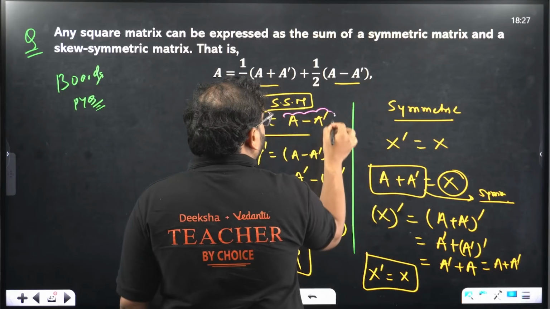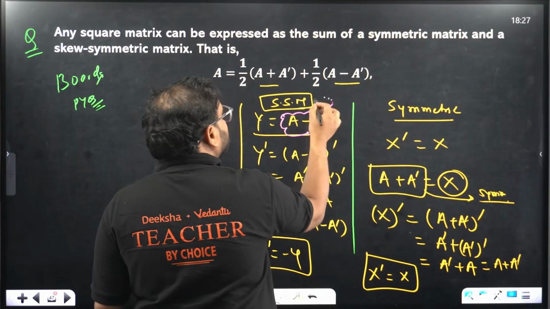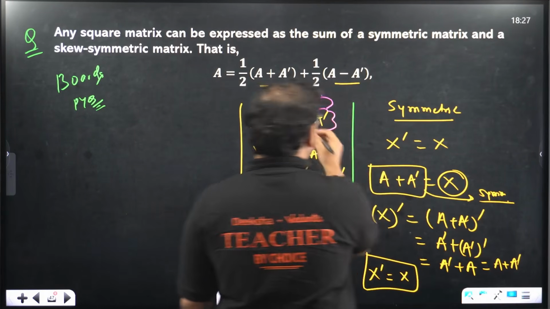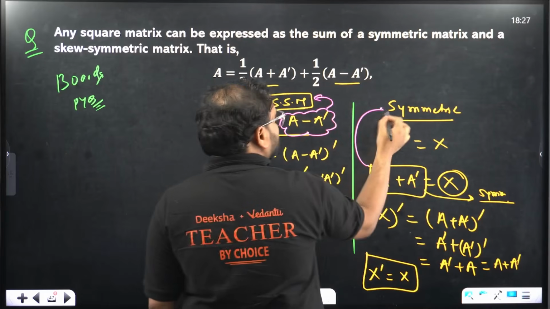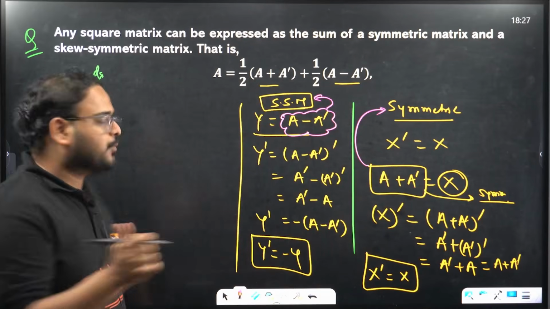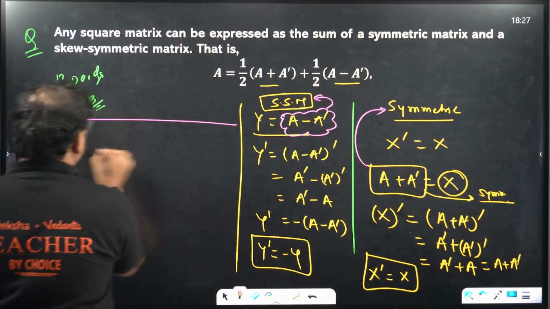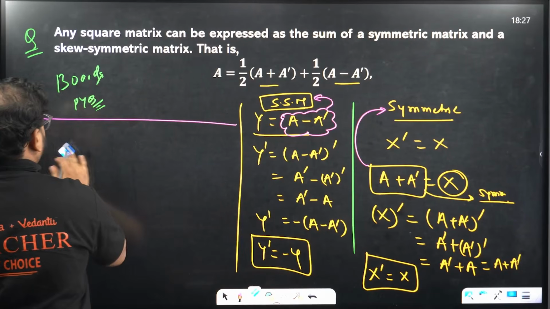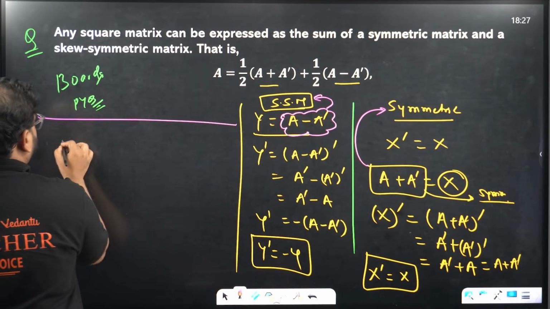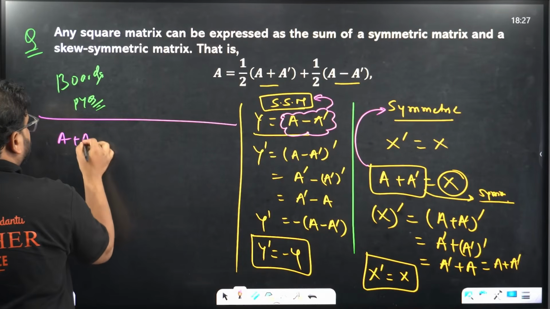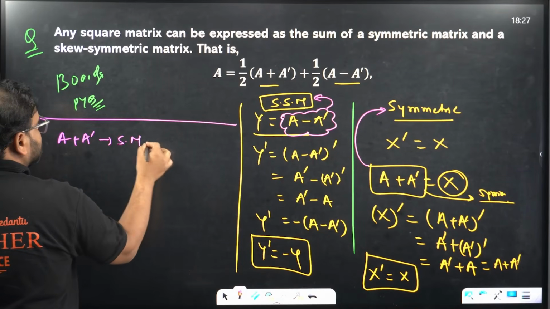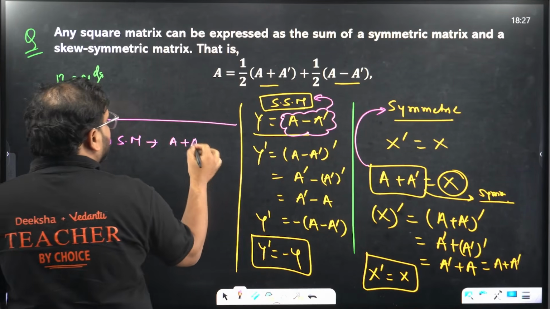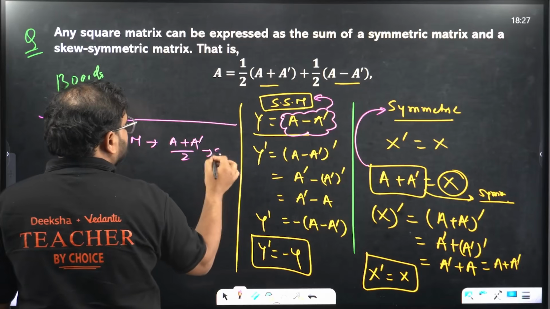So basically I have proved that A minus A dash is a skew symmetric matrix, and A plus A dash is the symmetric matrix. Yes or no? So now if you look at this, if A plus A dash is symmetric matrix, then A plus A dash by 2 will also be a symmetric matrix.